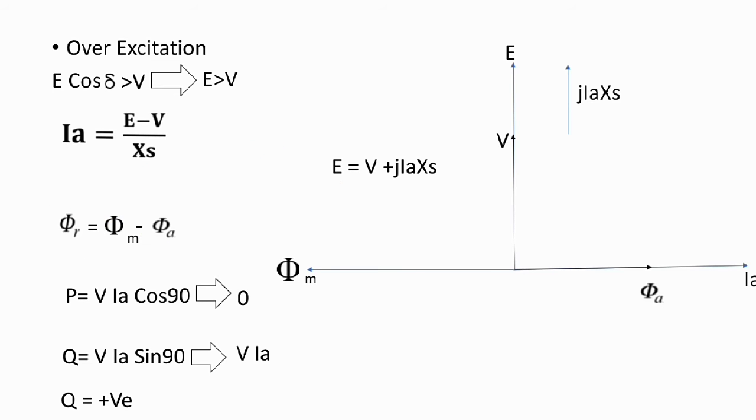We will have to reduce this, so we connect the lagging power factor, and the armature flux opposes the main field flux by 5 milliweber. This phenomenon is also called demagnetization: phi a reduces the main flux.